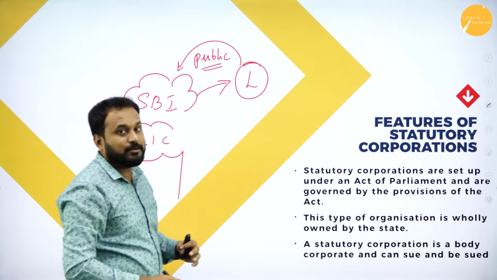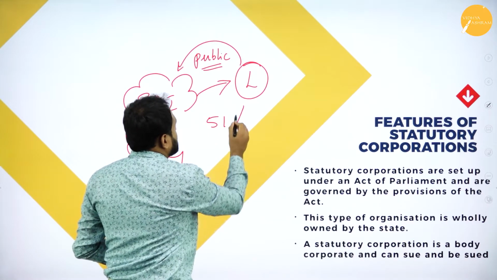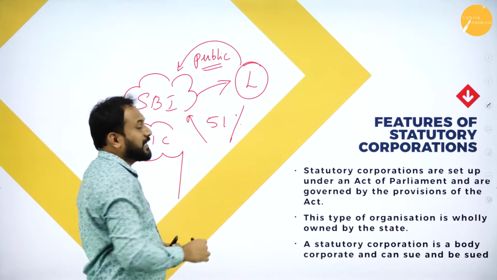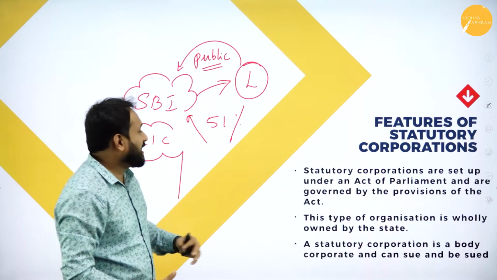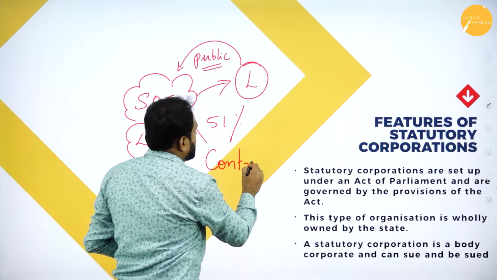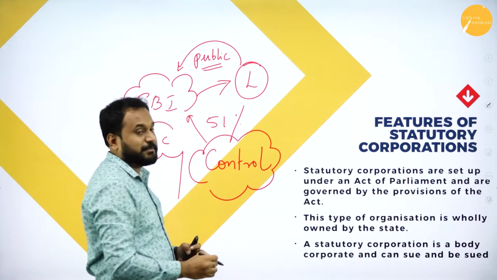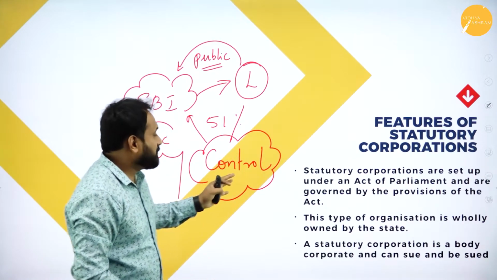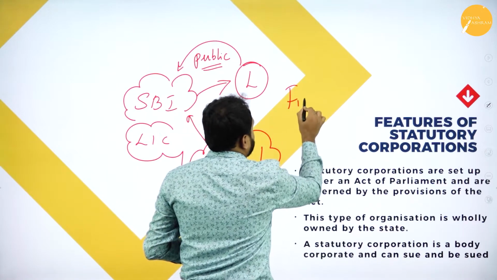And what is the government's role in that? The government has 51% and more of the shares. That is, it is the government which is moving it. And the next one is what? All the control, all the things, are done by whom? Though the government is there, it is independent. Who is independent? SBI is independent to go with its own policy making and procedures. And here, they are even financially, what is it?